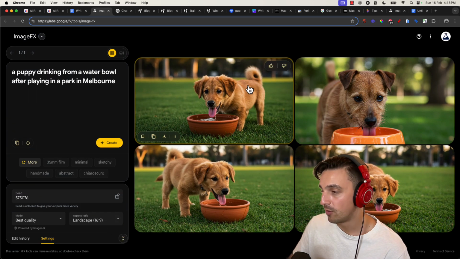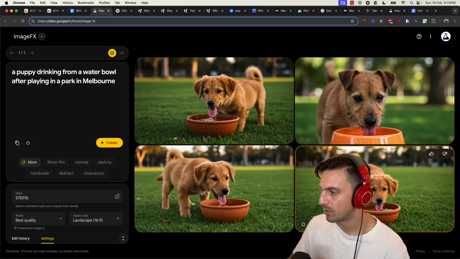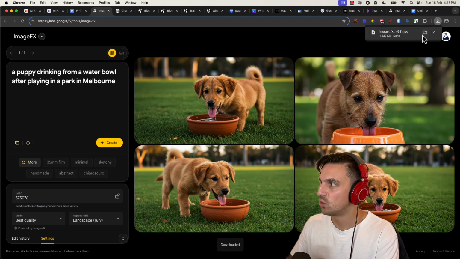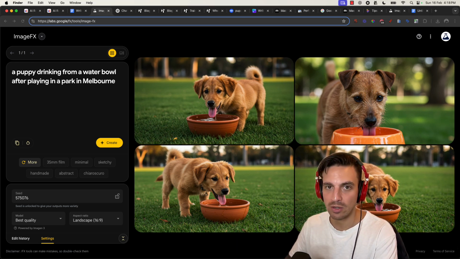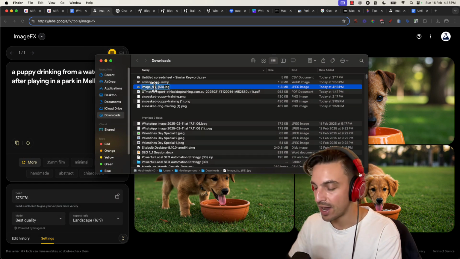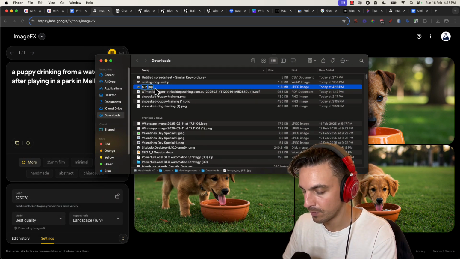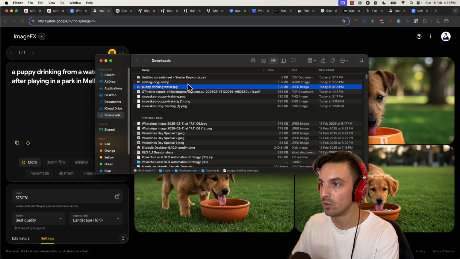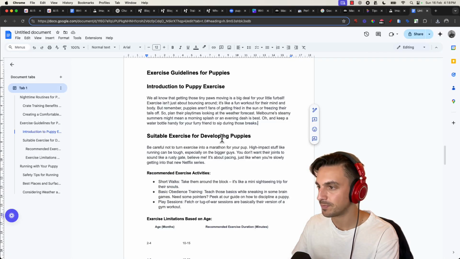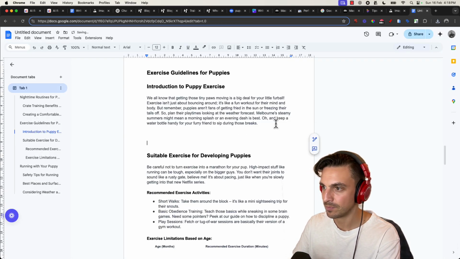Awesome, cute. This is perfect. I'm always amazed at the quality of this. I'm going to download this image as it is. And then I'm going to make sure that you name the file appropriately. At the moment, it just says image FX. I want to make sure that the title is correct. So puppy drinking water. This will help with the overall image SEO. I can now place this into the blog content below here.